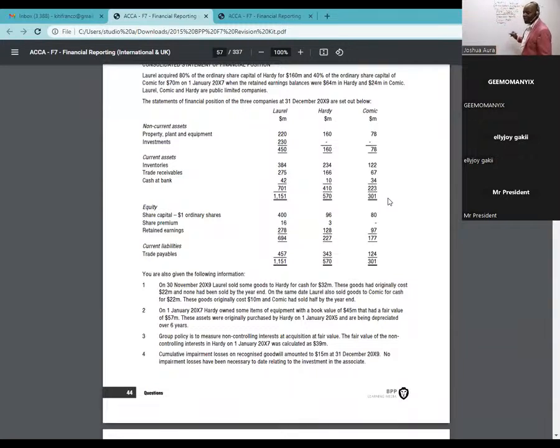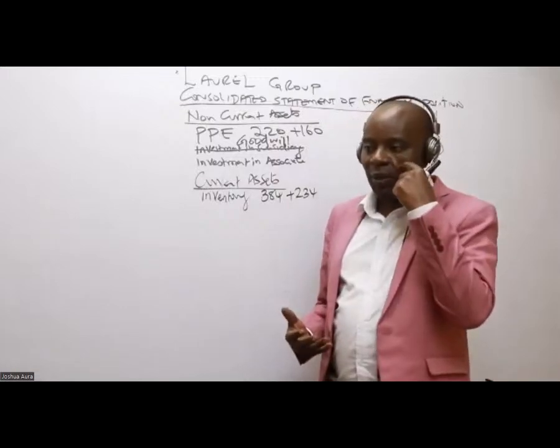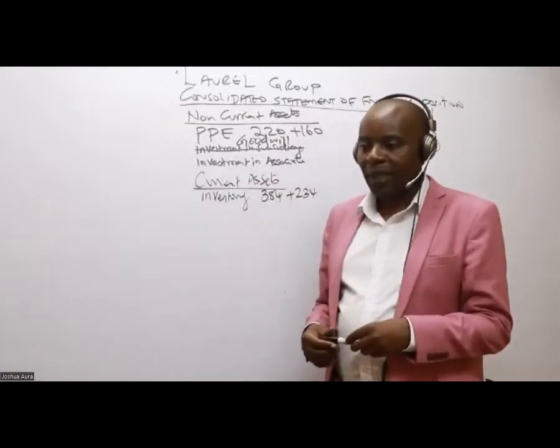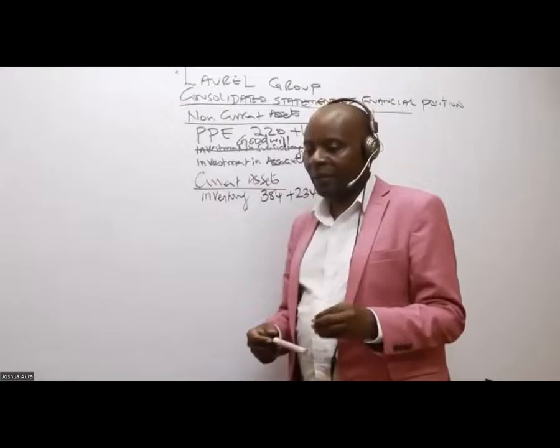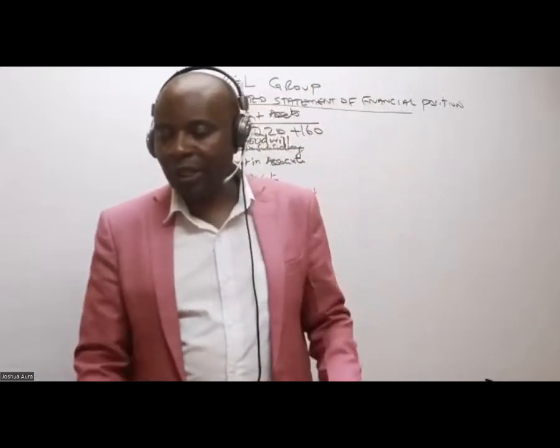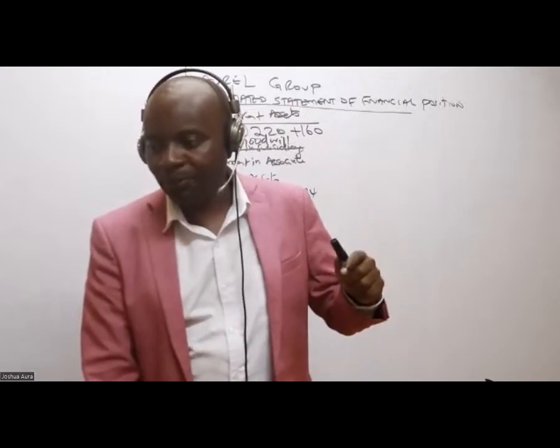So I'm taking 384 for Laurel, who is the parent, plus Hadi, 234. Why am I not saying plus 122 for Comic? Because it's an associate and we are not allowed to consolidate associate figures. It's an associate, thank you very much. So we leave it like that and we are not picking anybody's calculator. Great, you guys are really following. You guys are bright people.